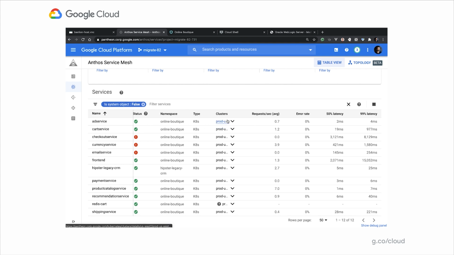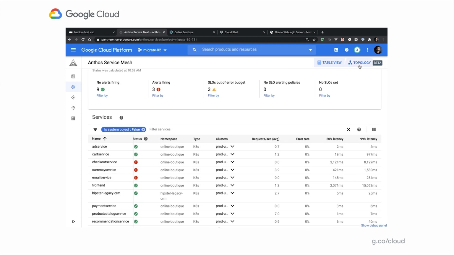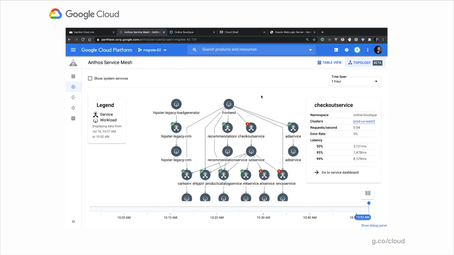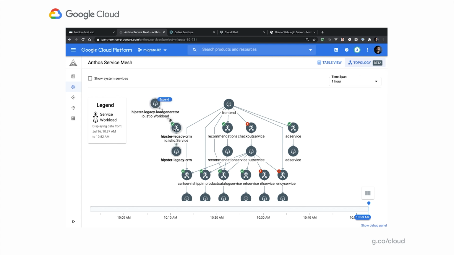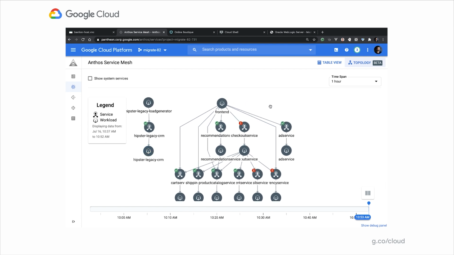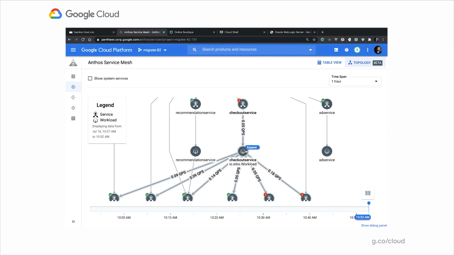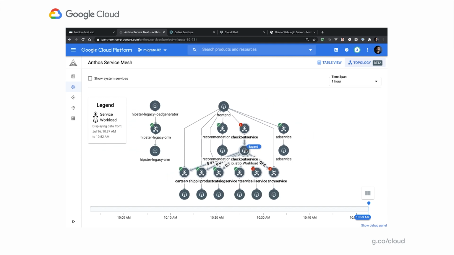We get the type of applications, which clusters they're running in, but also metrics like requests per second, error, and latency. We also get topology information for that application. So if we go into the topology page, you can actually see how requests are traversing. We can see the legacy one, which just has a simple load generator going straight into the legacy CRM app. But we also see the microservices-based online boutique app, which has the front end and is talking to a lot of different microservices. And if we hover over any of these microservices, we get additional information like queries per second and so on. We also get health status of each of these services right on the topology page. So recommendation service is healthy, but checkout service is not.